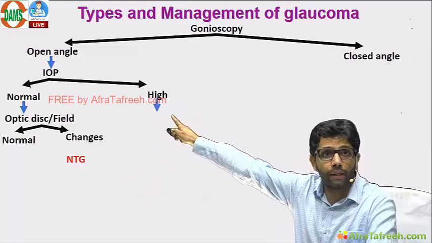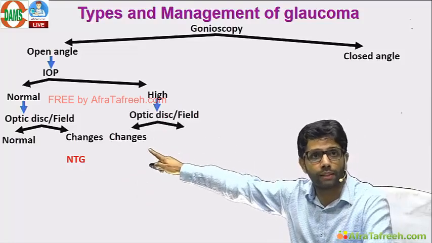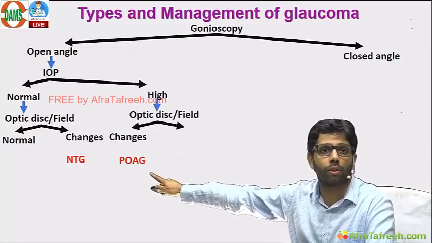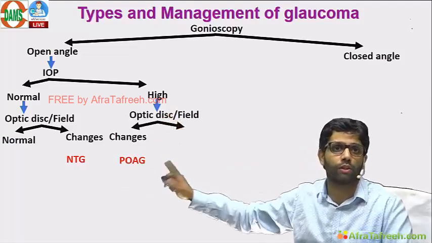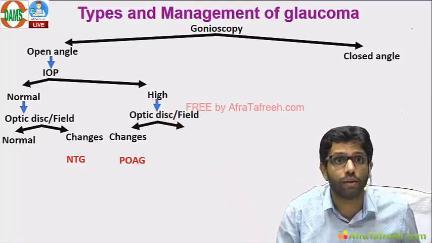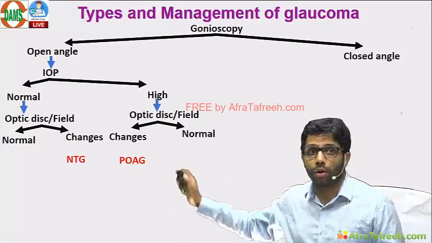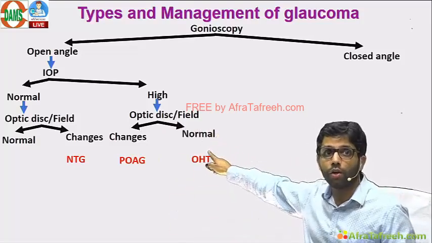IOP high, open angle, check optic disc. If the optic disc has changes, primary open angle glaucoma. Only when there are optic disc or visual field changes can you call the patient glaucoma. Otherwise, you cannot call the patient glaucoma. Why? Because if the optic disc is normal, you call it ocular hypertension.